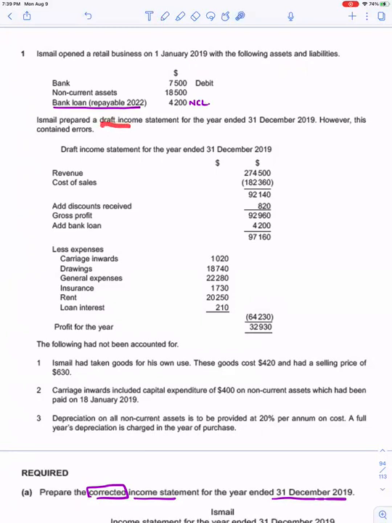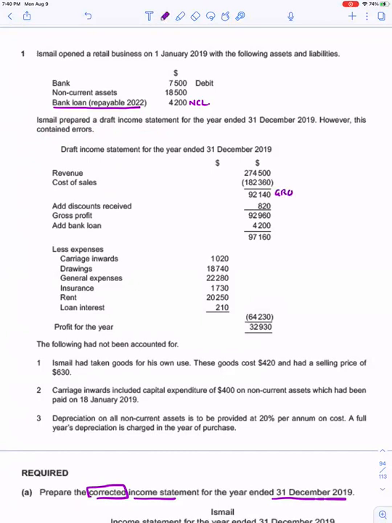He prepared a draft income statement for the year ended 31st December 2019, and this draft income statement has certain errors. We always do revenue less cost of sales gives us gross profit.